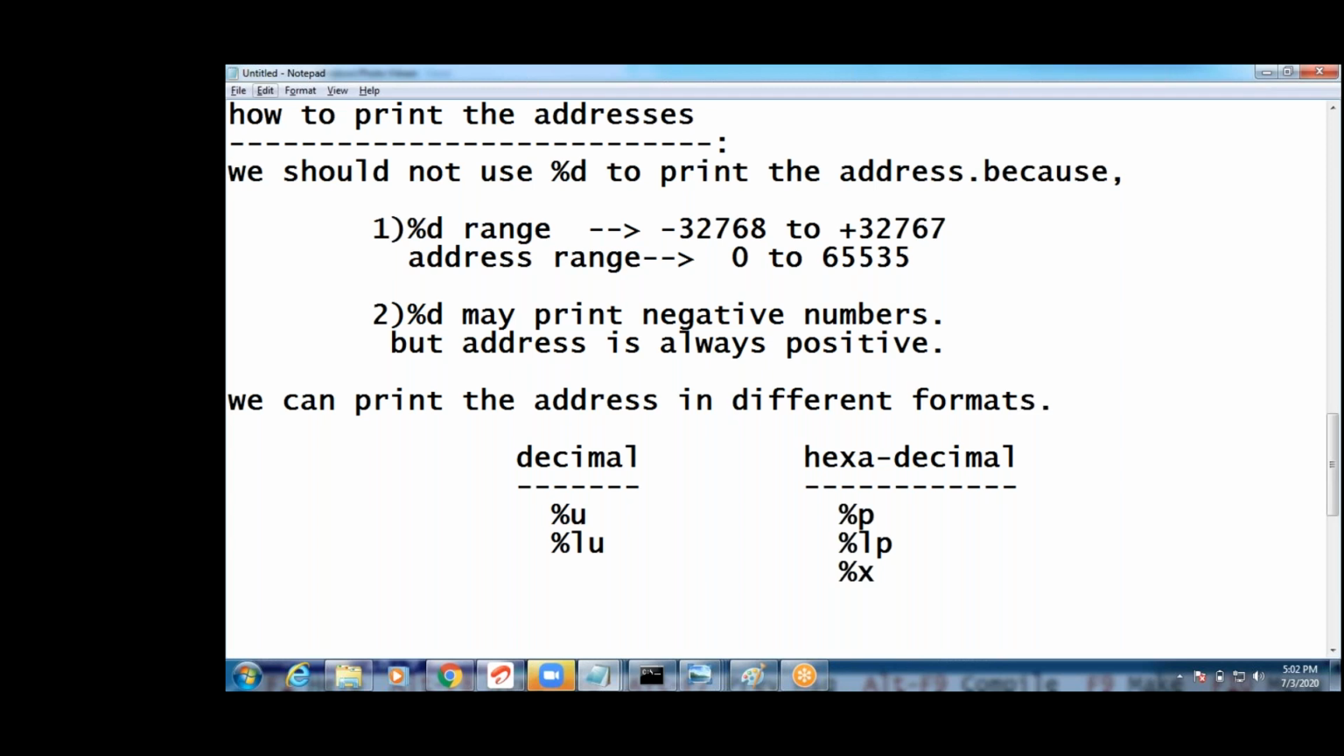Completed? Yeah, guys, we write a program now. See, guys, listen carefully. First complete this: how to print the address.